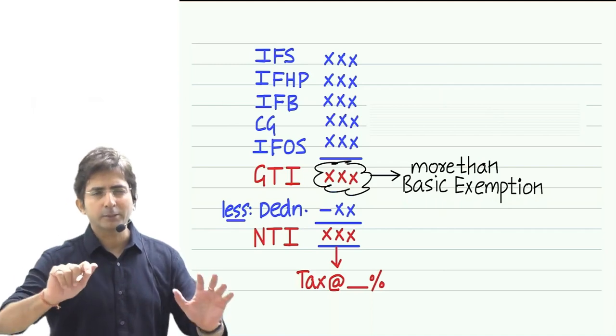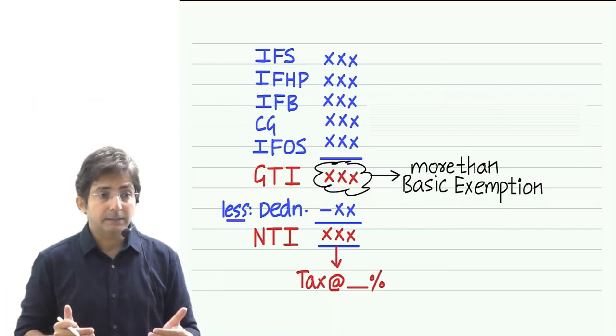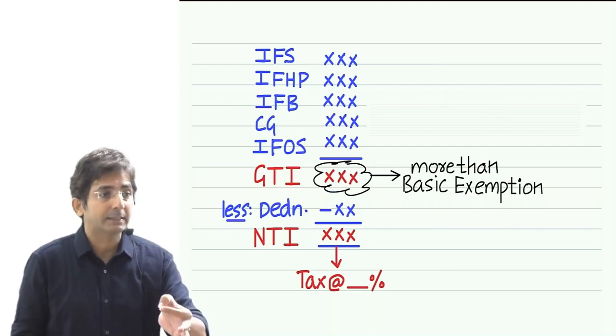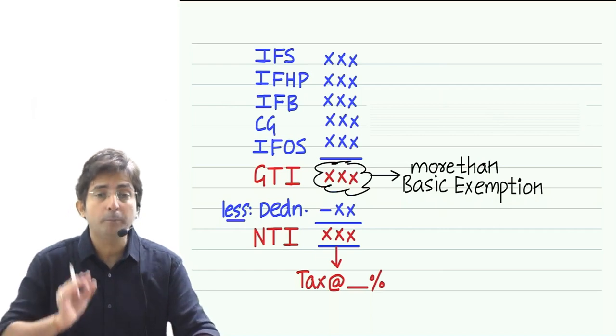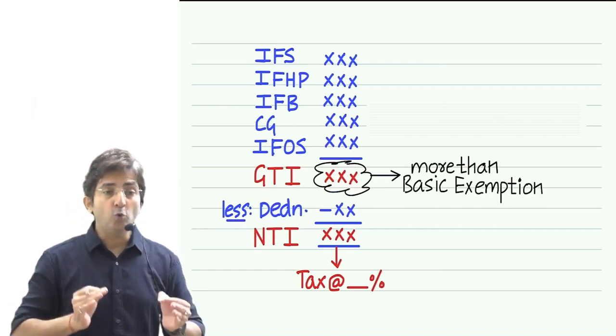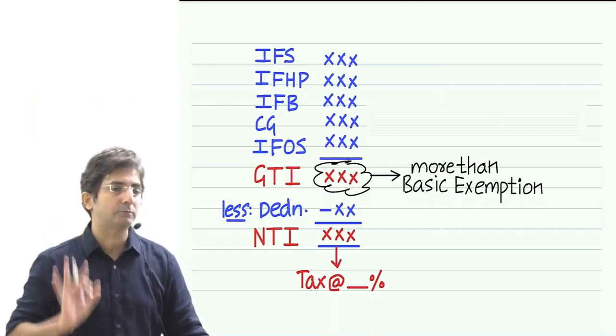But right now I am expecting some basic idea. So in these slab rates, the first slab has only 0% tax. That first slab is called basic exemption. And our first slab is up to 2,50,000. So 2,50,000 is called the basic exemption.